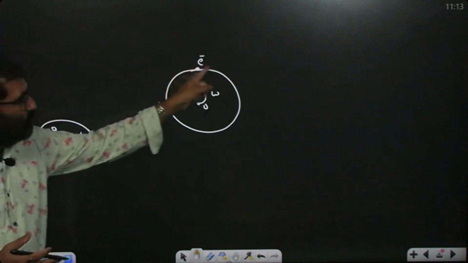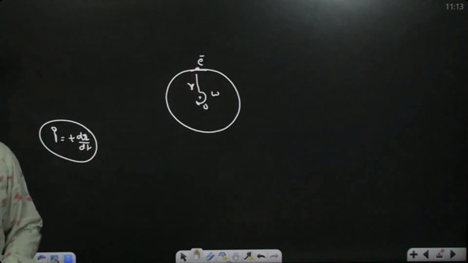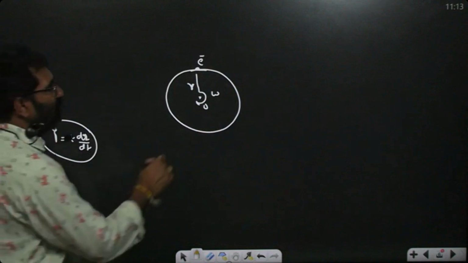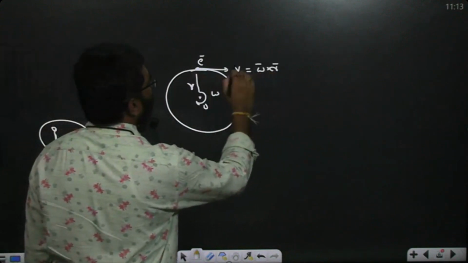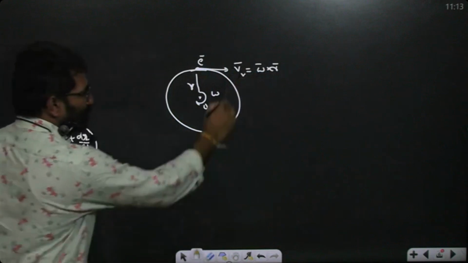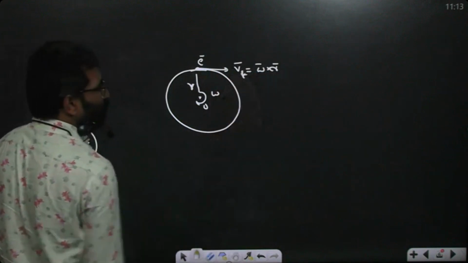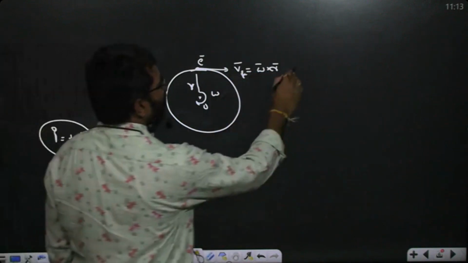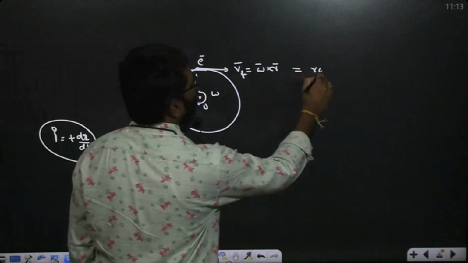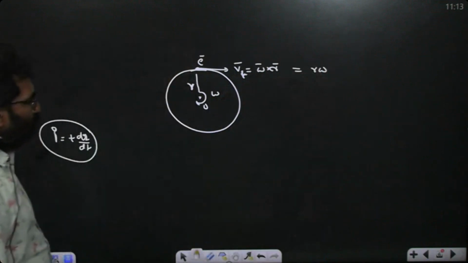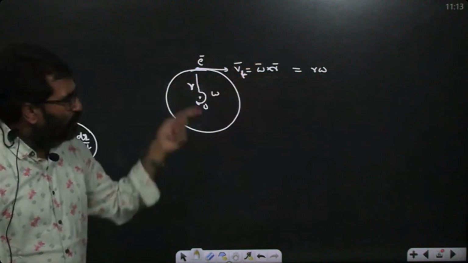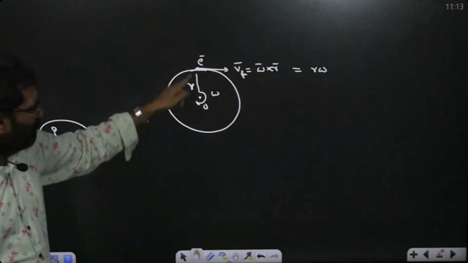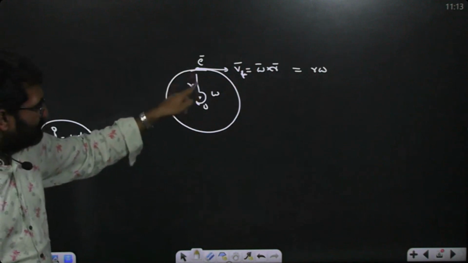Now the electron is a negative charge moving along this direction with a constant angular velocity. So what is the tangential velocity? Tangential velocity V is equal to omega bar cross R bar. I already told you this. Tangential velocity is omega bar cross R bar, and both are perpendicular to each other, so V is R omega. The velocity of this electron is along this direction, and we are finding the magnetic field at a distance r from the charge.